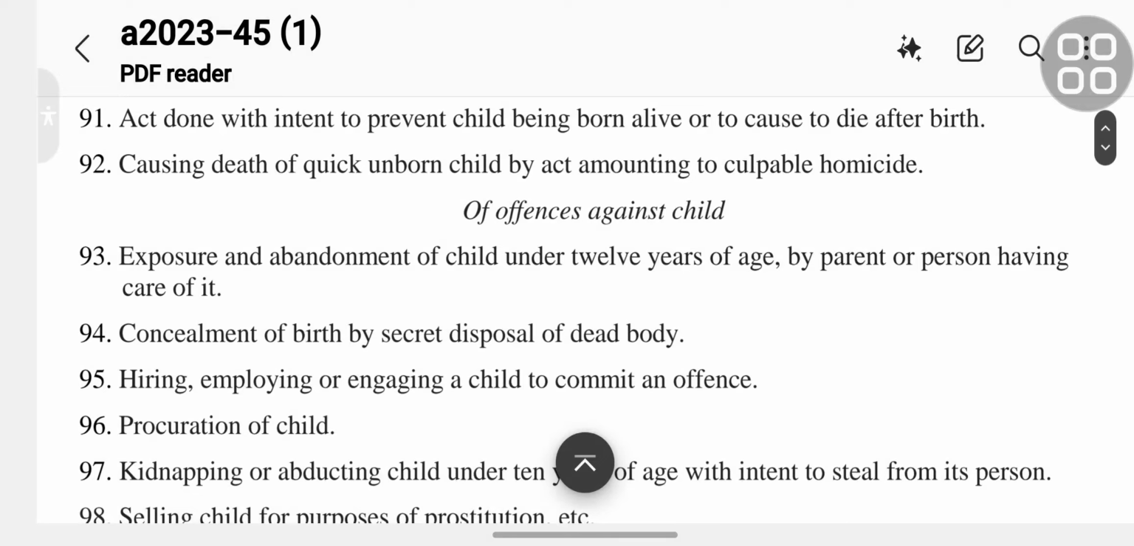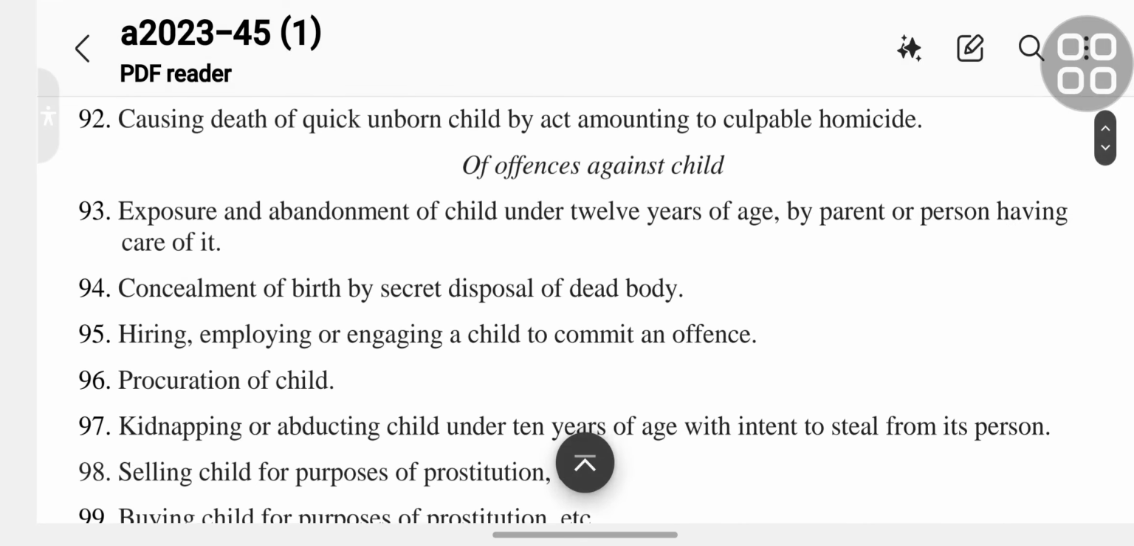Section 91 is act done with intent to prevent child being born alive or to cause it to die after birth. Section 92 is causing death of quick unborn child by act amounting to culpable homicide.